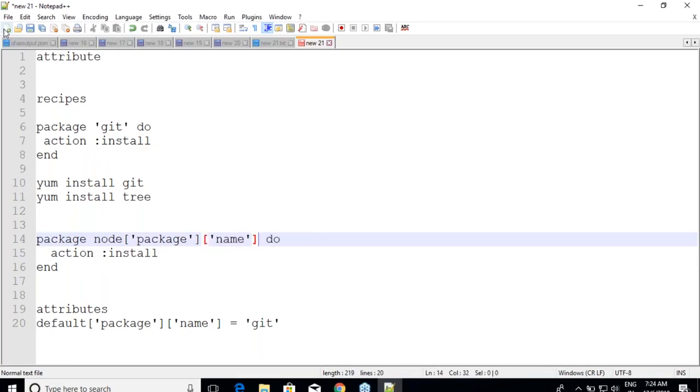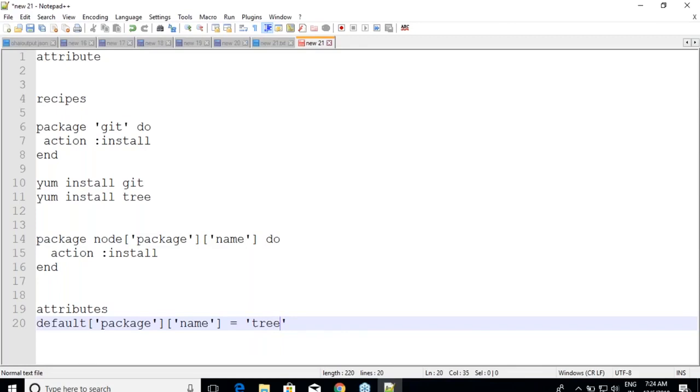Next time whenever I'm running it, I want to change that variable. This time I'm not interested in git, I want to install tree. There is no need for me to change any recipe. I'll come down to the attributes and change the value to tree. Now what happens whenever it runs for the next time? It installs tree. That's the whole concept, right?